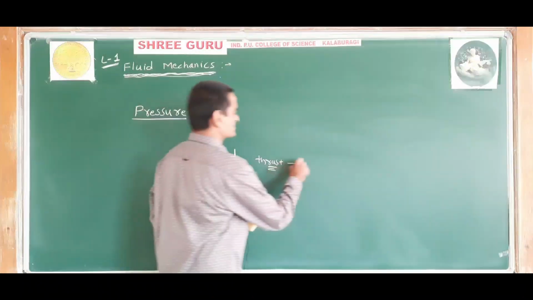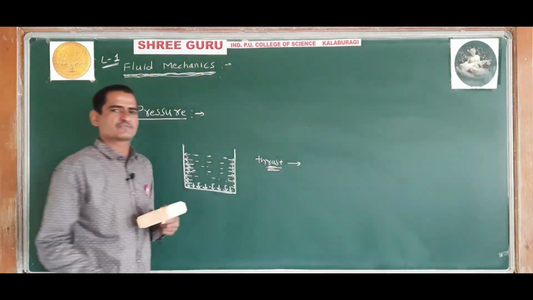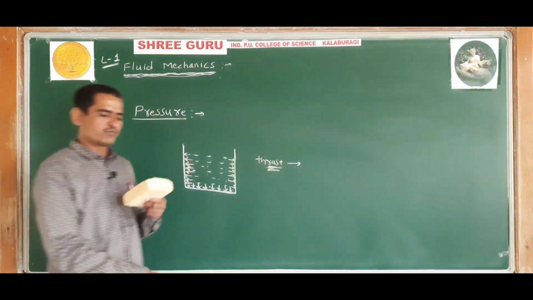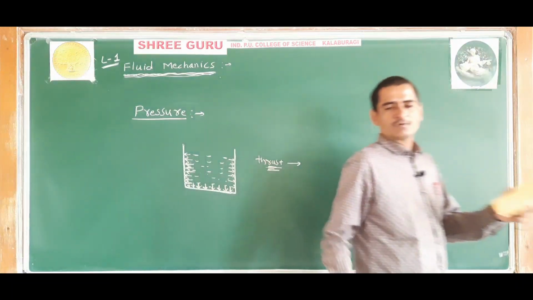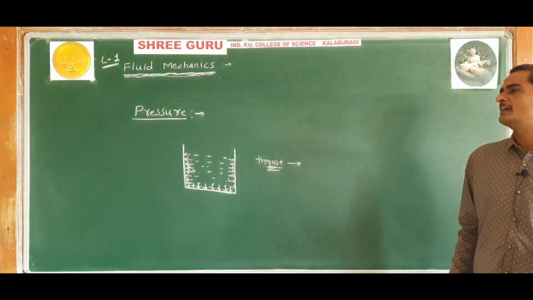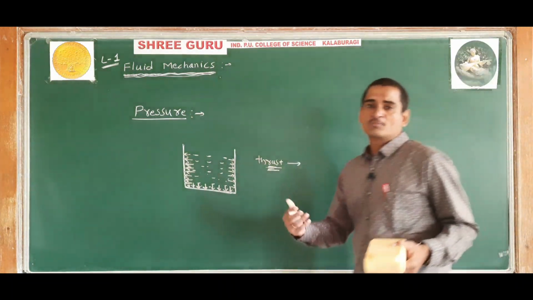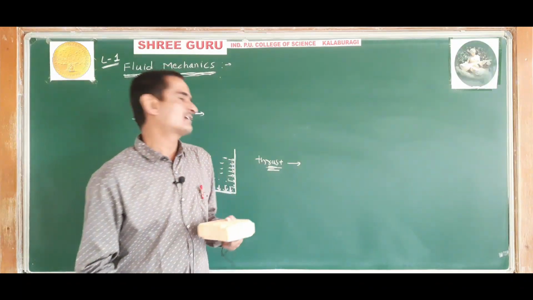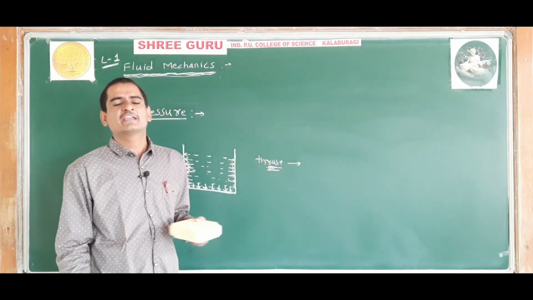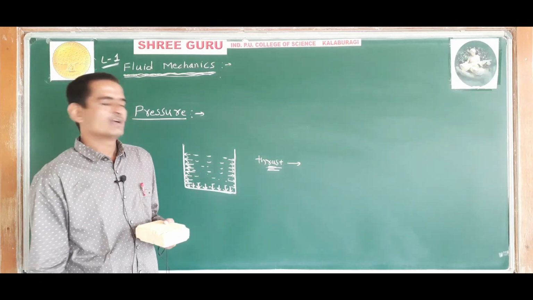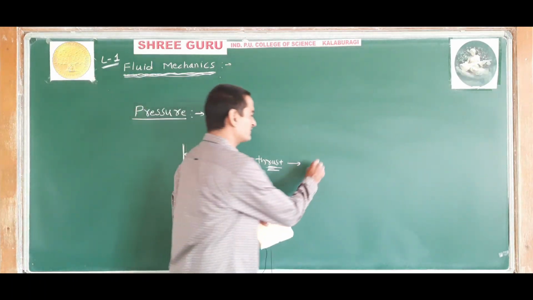I am giving a definition for thrust. The normal force exerted by the liquid at rest on a surface in contact with it. Normal means perpendicular.